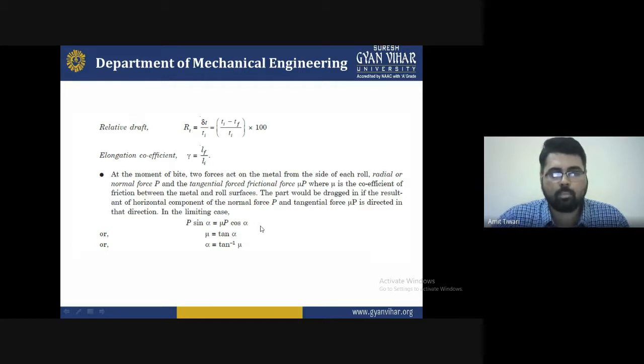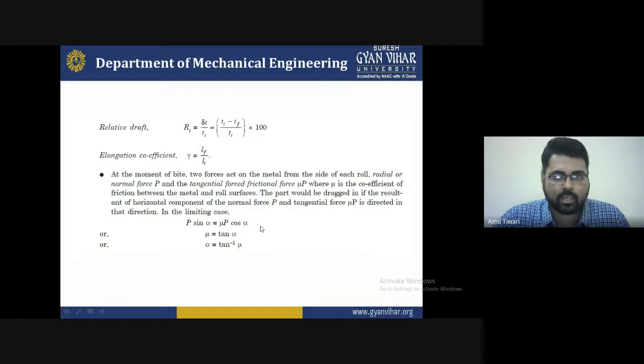At the moment of the bite, two forces act on the metal from the side of each roll: the radial, normal force P, and the tangential, frictional force mu P, where mu is the coefficient of friction between the metal and the roller surfaces.